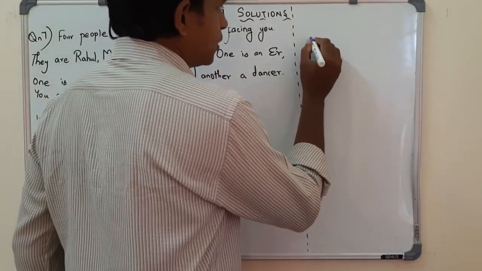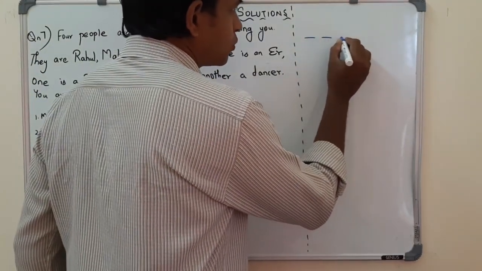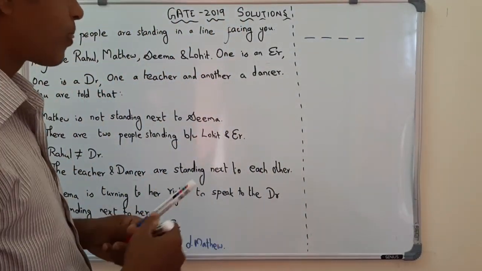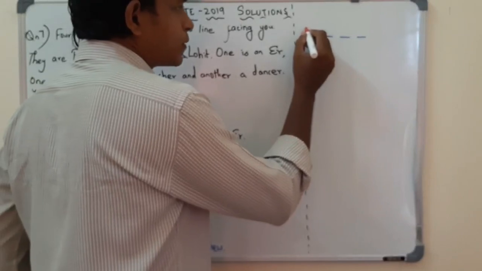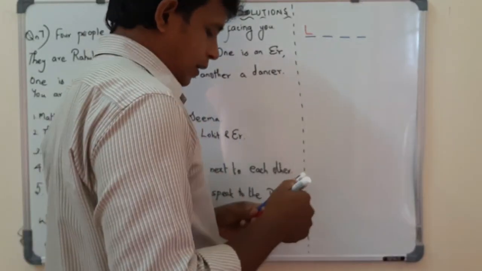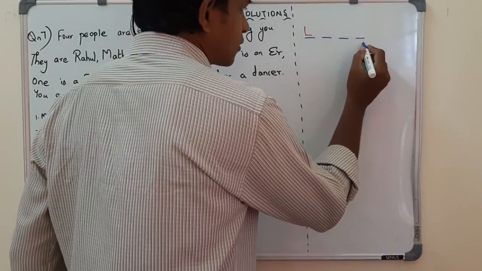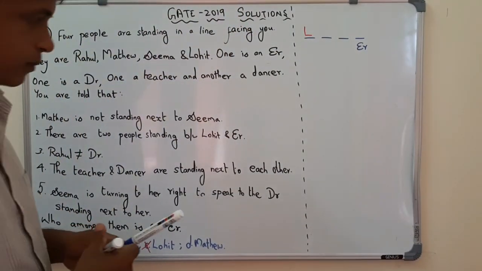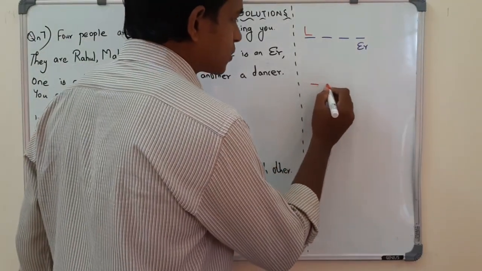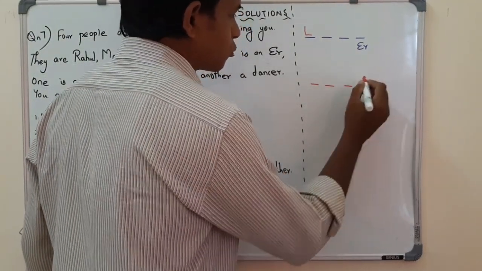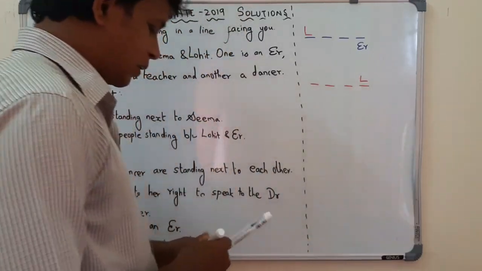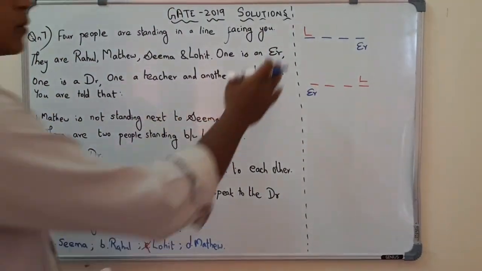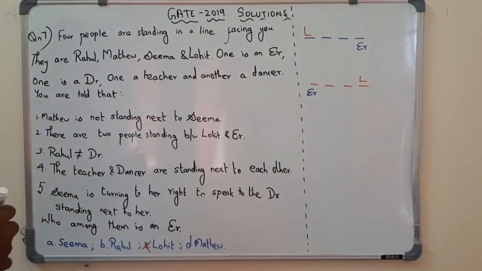we shall solve this here. There are four people: 1, 2, 3, and 4. And there are two people standing between Lohit and engineer. It can be either in this manner or it can also be like this. There are two people standing between Lohit and engineer, right? So both the cases can come.